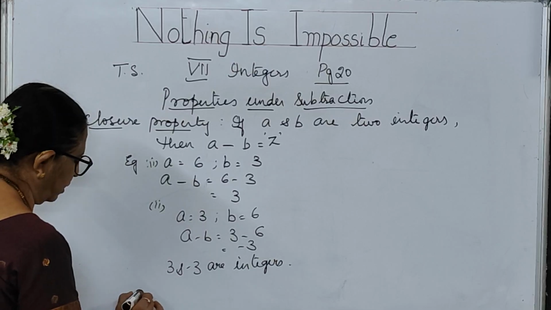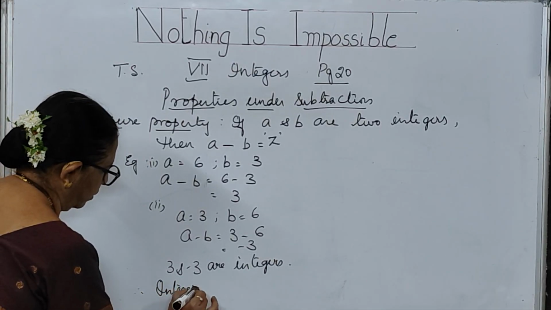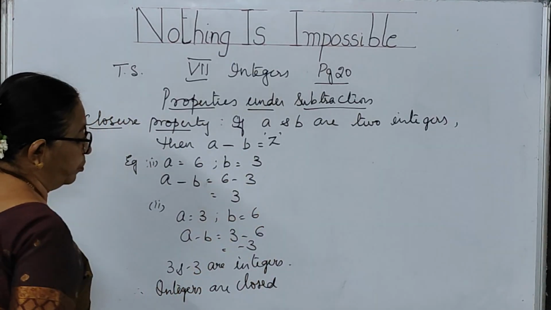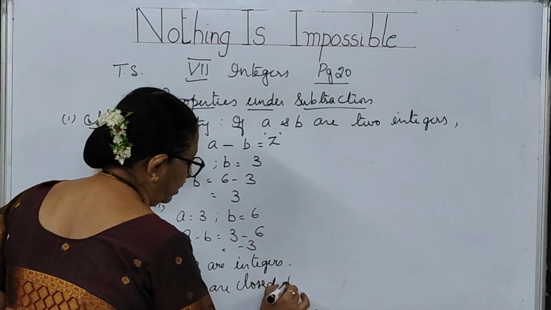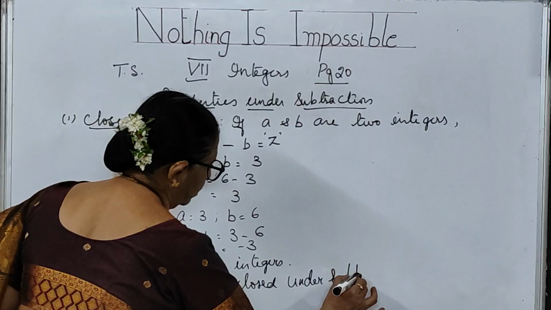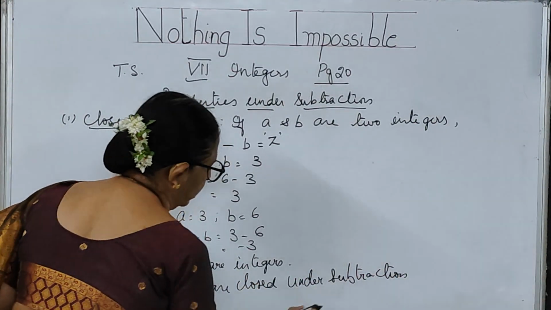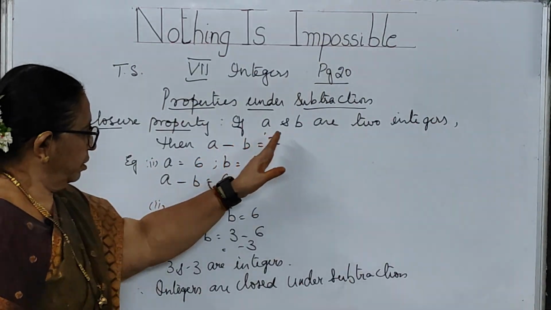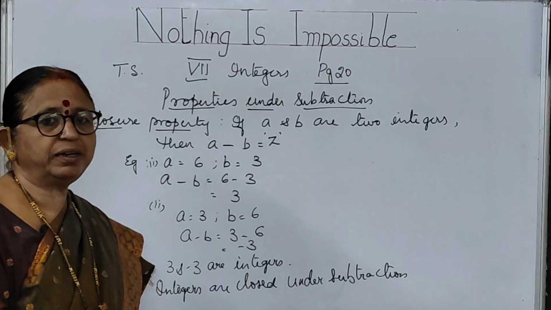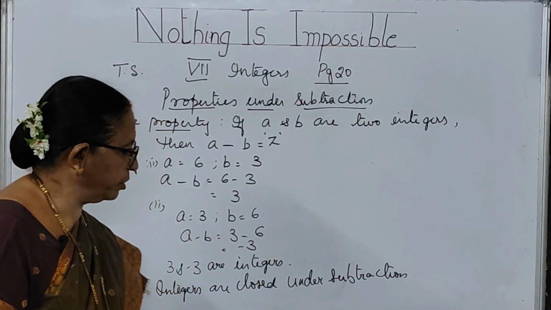So what will you say? Integers are closed under subtraction. Closure property exists under subtraction. That means the closure property exists for integers under subtraction. I hope we have followed this, children. You copy this property.